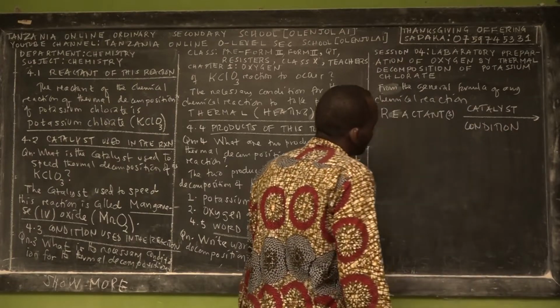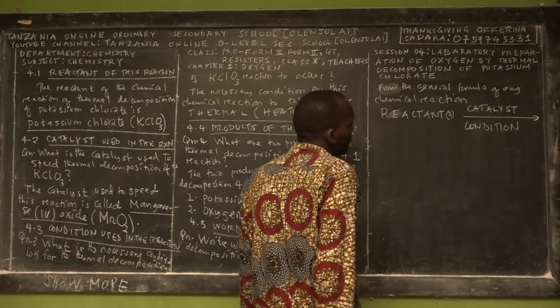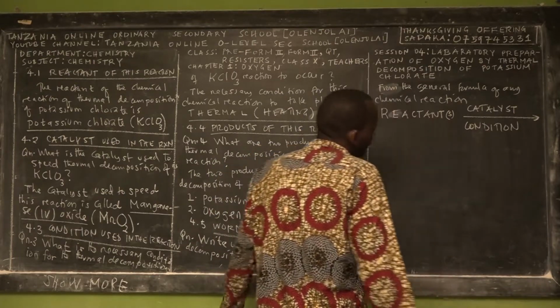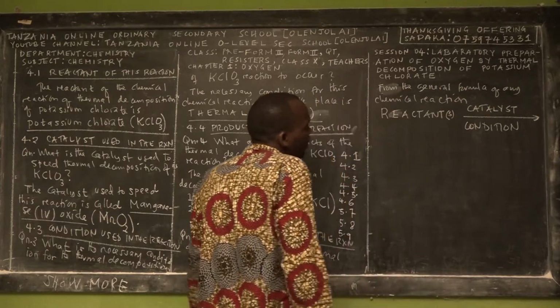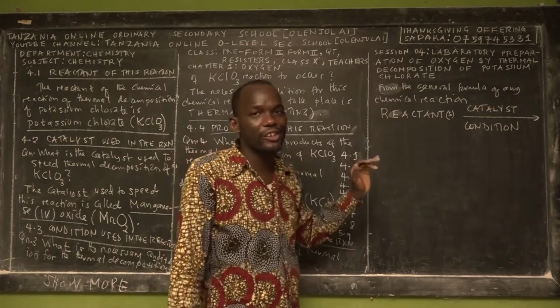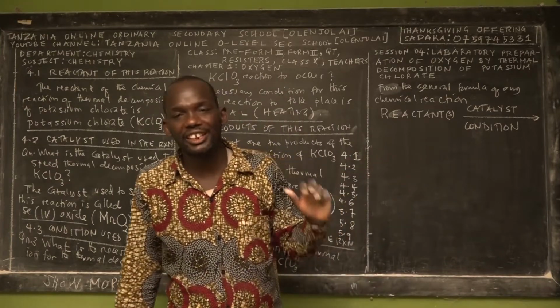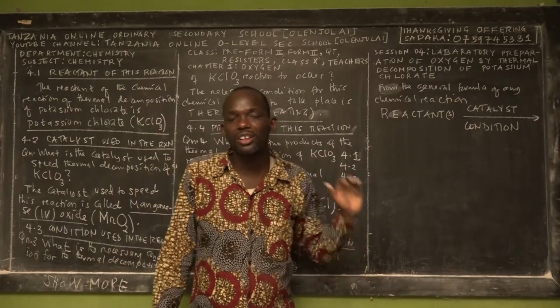It may be one condition, or for simple chemical reactions we might use one condition, one catalyst, or only a condition without a catalyst, or only a catalyst. So there are four possibilities. First, the reaction can take place with neither catalyst nor condition.